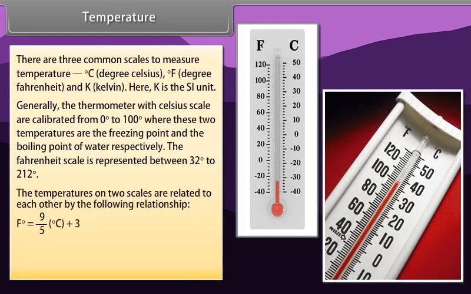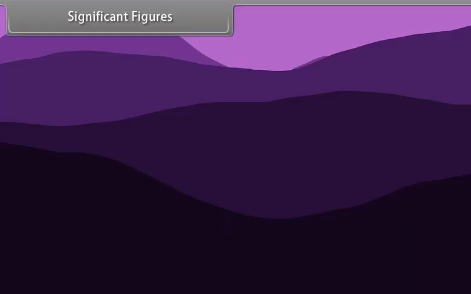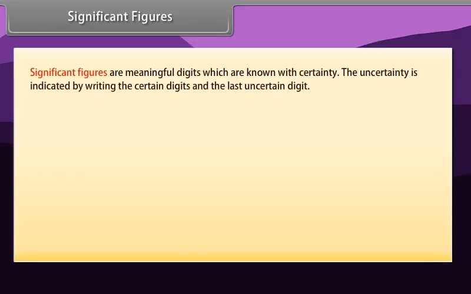The Fahrenheit scale is represented between 32 degrees and 212 degrees. The temperatures on the 2 scales are related to each other by the following relationship. Degree Fahrenheit is equal to 9/5 degrees Celsius plus 32. The Kelvin scale is related to Celsius scale as follows. Kelvin is equal to degree Celsius plus 273.15.